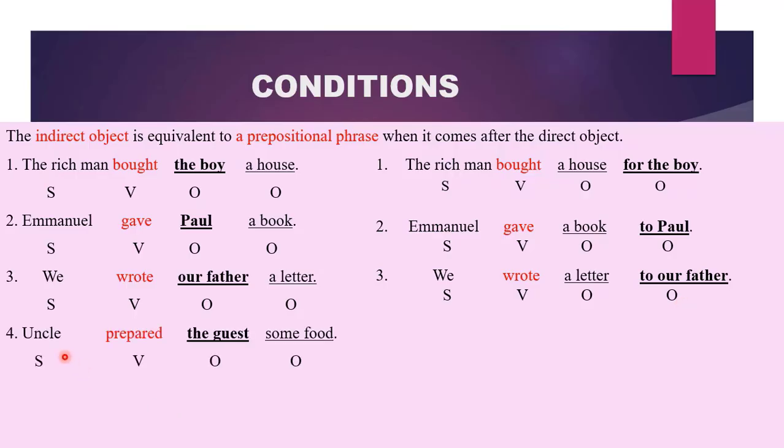The last one, Uncle prepared the guest some food. Uncle prepared some food for our guests. Therefore, Uncle remains our subject, prepared our verb, some food our direct object, for our guests our indirect object.